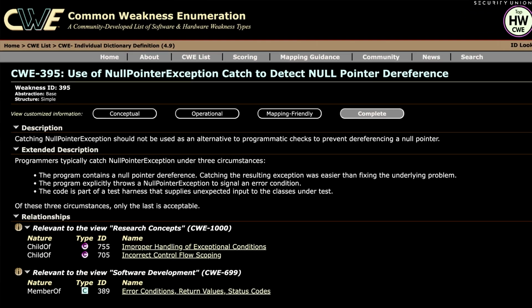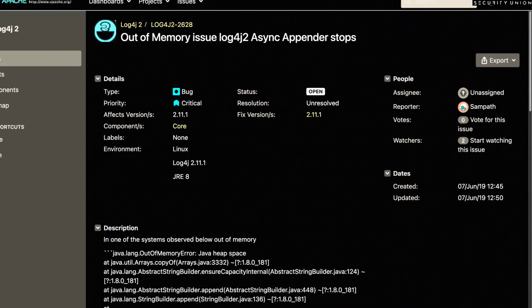So if you have ever used Java, you have seen null pointer exceptions. And why not out of memory as well? It's surprising to see it up there, but you know.